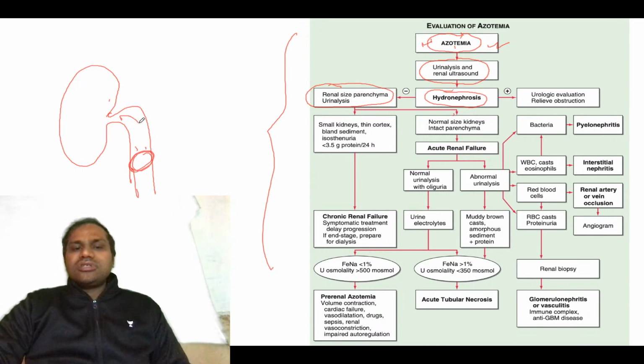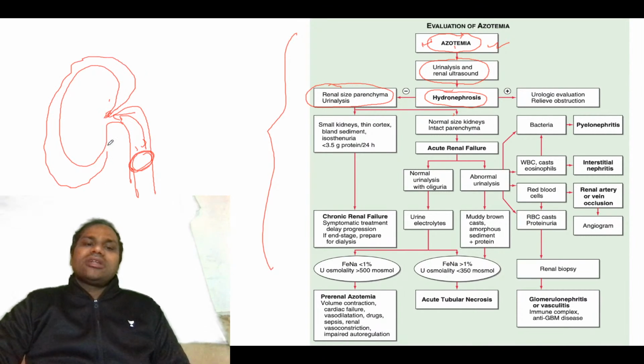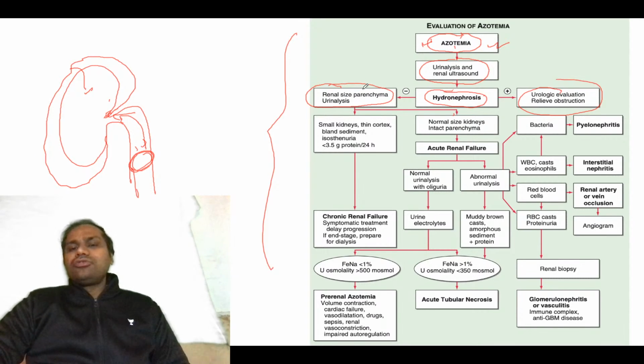Whenever there is obstruction, things will reflux backward, and the kidney will try to increase its size so that it can accumulate the newer urine and the older urine also. That is the basic logic. If hydronephrosis is present, you need to do a urological evaluation. Otherwise, you check renal size and parenchyma and urinalysis.